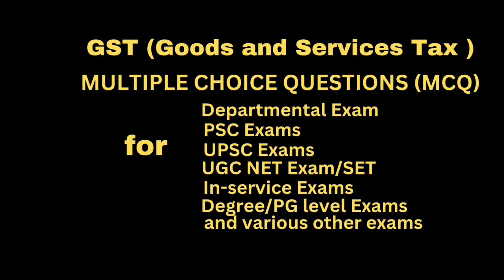Question. Who is required to furnish details of outward supplies? Answer, normal registered supplier of supply including casual taxable person. Question. Which form is to be furnished for submission of details of outward supplies? Answer, GSTR 1. Question. The due date for submission of monthly GSTR 1 is. Answer, on or before 10th day of the immediately succeeding month.